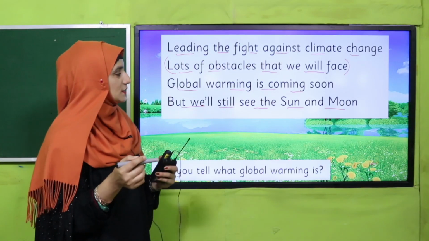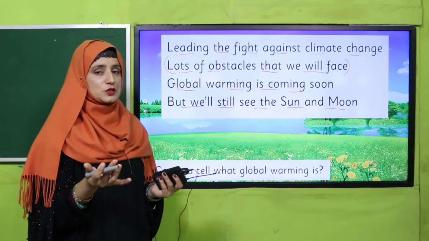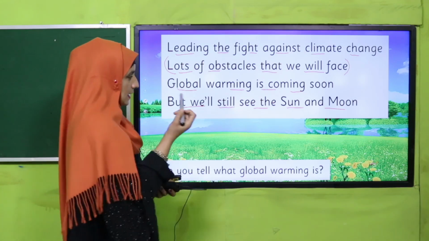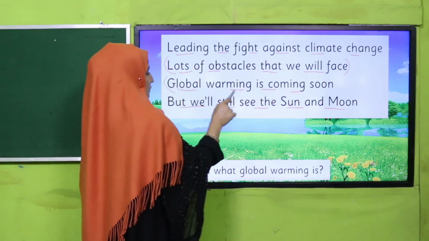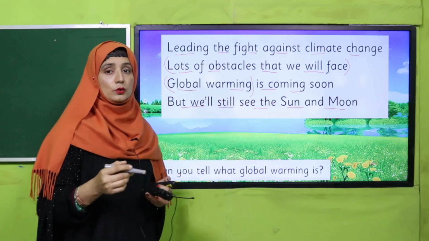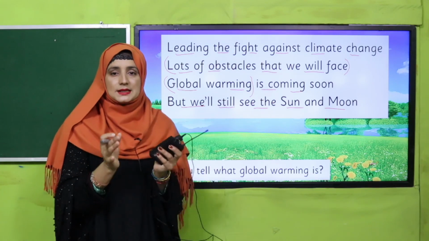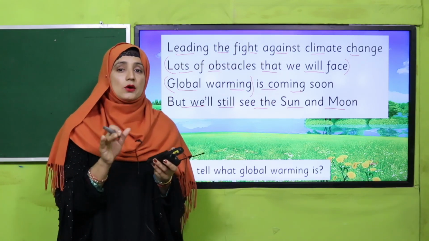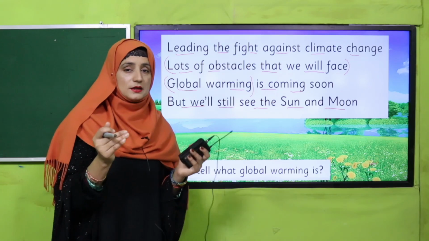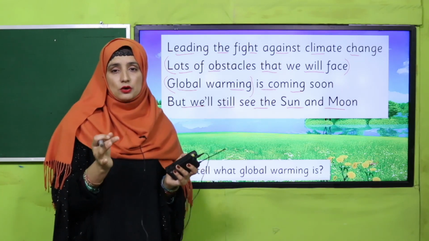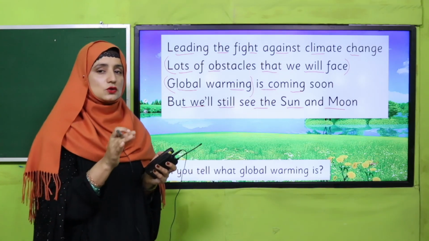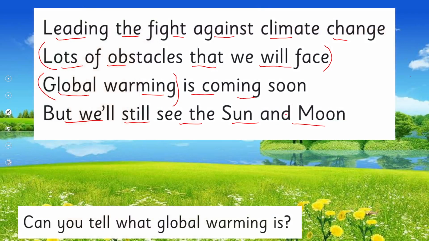This stanza is telling us that in coming time, a lot of obstacles and hurdles we are going to face. And why? Because global warming is coming soon. What is global warming? Global warming is an effect where the layer of the earth is getting weakened day by day, and it is due to our human activities that it is slowed down. Okay, but we will still see the sun and moon in coming time. Definitely Allah may not do that, though we will face few hurdles and obstacles.